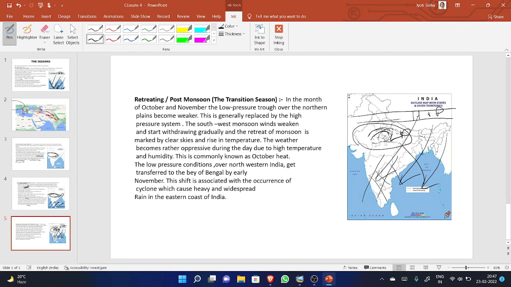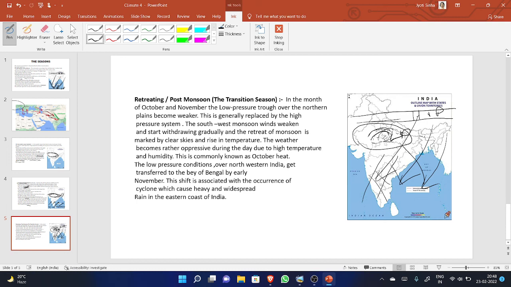The weather becomes rather oppressive during the day due to high temperature. Temperature is there, and at the same time moisture is also there due to the rain. So the days become oppressive, with temperature and humidity both. This is commonly known as October heat. I think it is known to you that 8th October is the hottest day, which means that after that the season starts changing gradually.